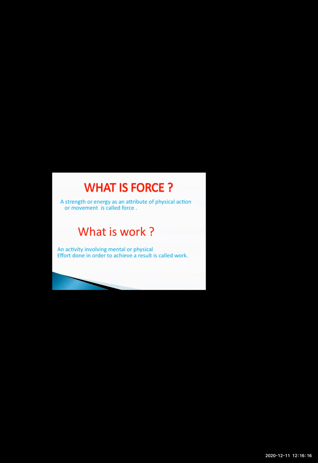Now what is work? As you all know, some activities are given to you online and offline to complete. For example, the activity of completing your CW book and HW book was given to you. This is the work allotted to you by the school. Now how are you going to complete that work?